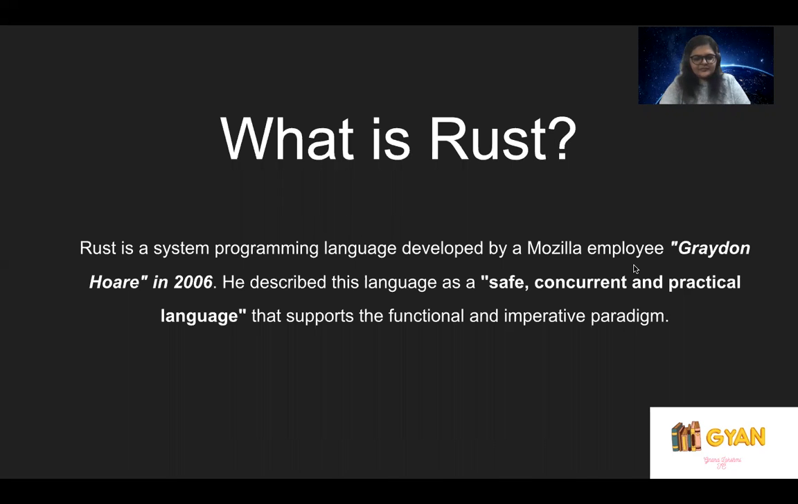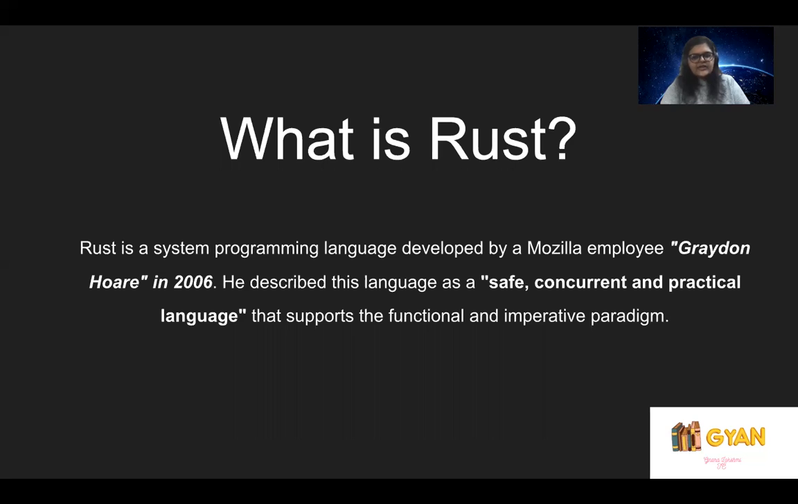What is Rust? As I already mentioned, Rust is a system programming language developed by a Mozilla employee, Graydon Hoare, in 2006. Though it was developed early on, it became much more popular post 2016. It was rated as one of the best programming languages between the years 2016 and 2018. So why do we need to learn Rust, and what is this Rust all about, right?